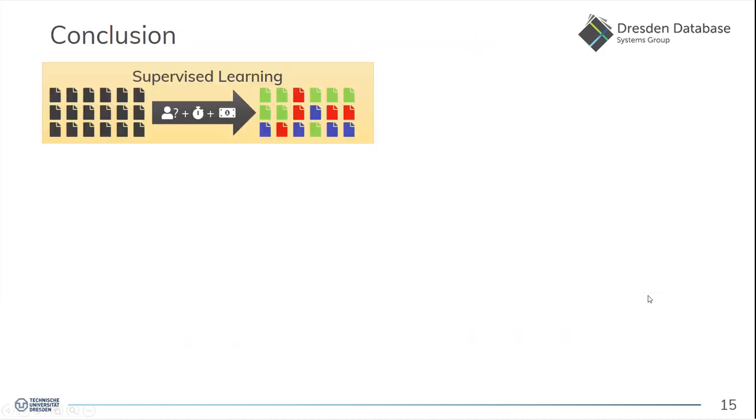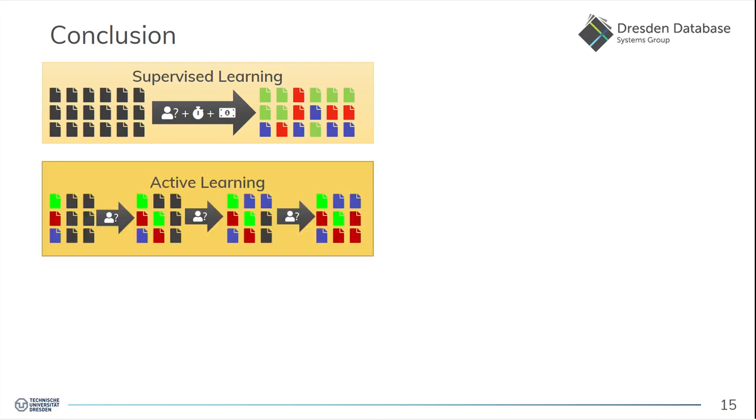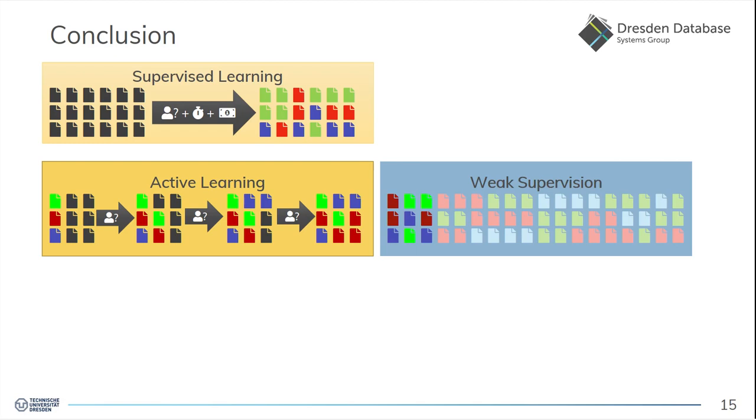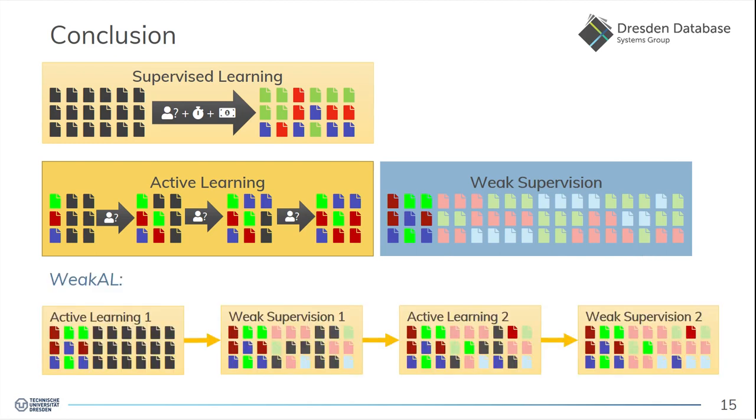To conclude, in a standard supervised learning setting, you need experts, time and money to generate all the labels, which is a cumbersome task. Therefore, active learning is a smart way to actively check which samples are the best to label next. Weak supervision is also a nice approach to automatically compute the labels, but both techniques have some drawbacks. And if you combine them in an iterative manner, like in WeakAL, which we propose, then you get the benefits from both worlds. So you don't need to label all samples, but you still have a high accuracy.